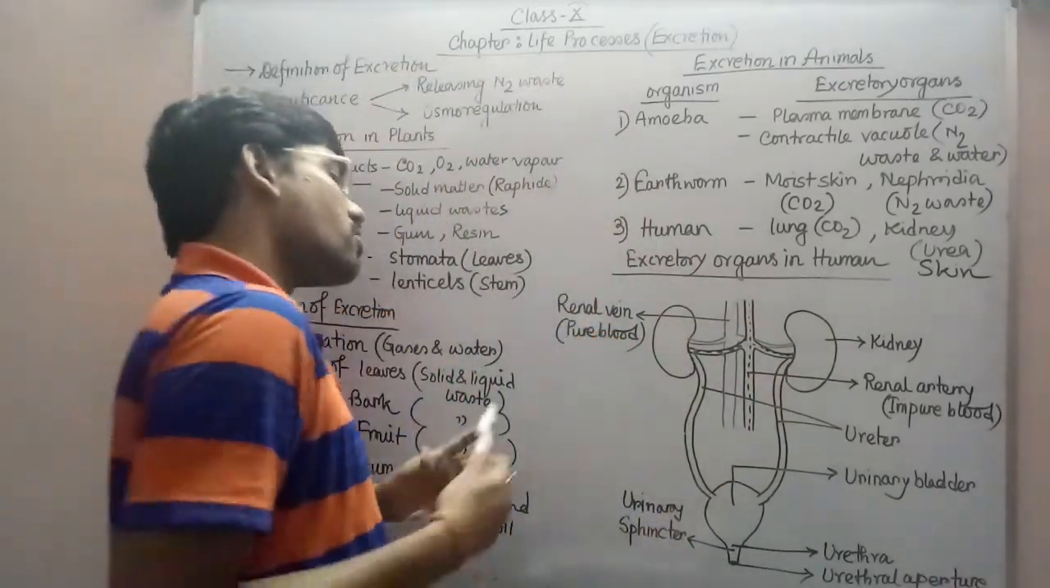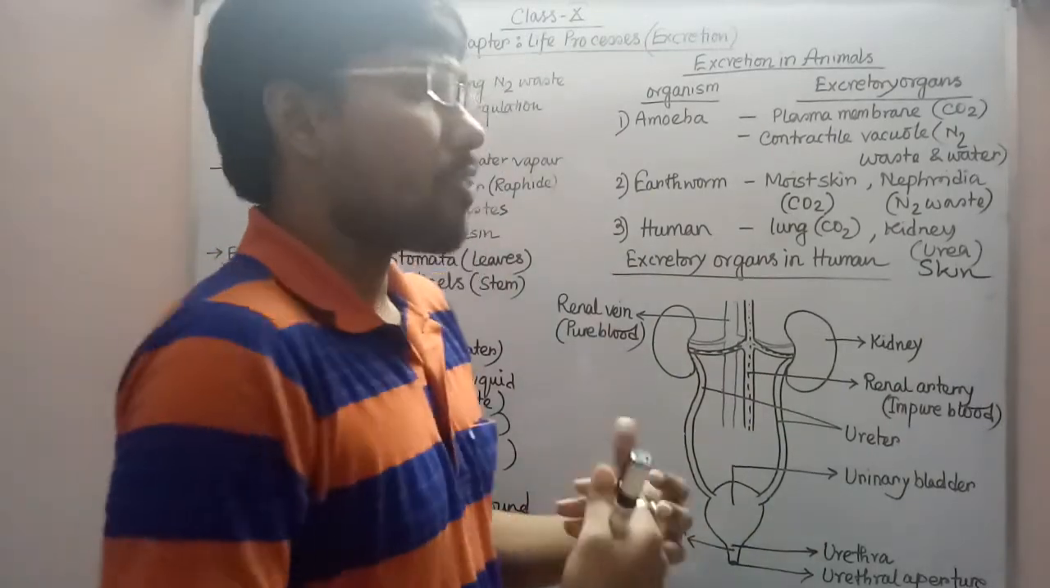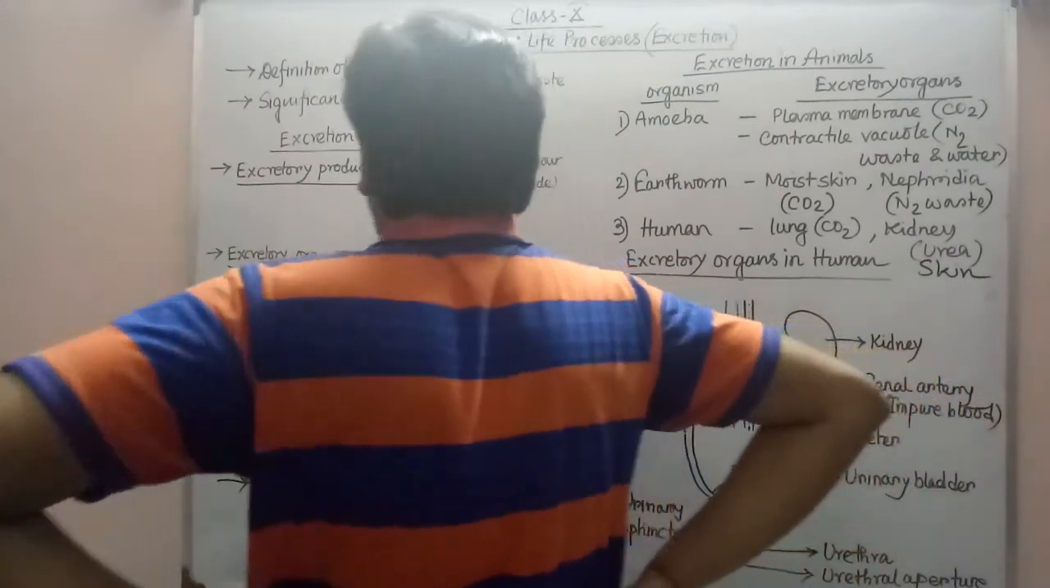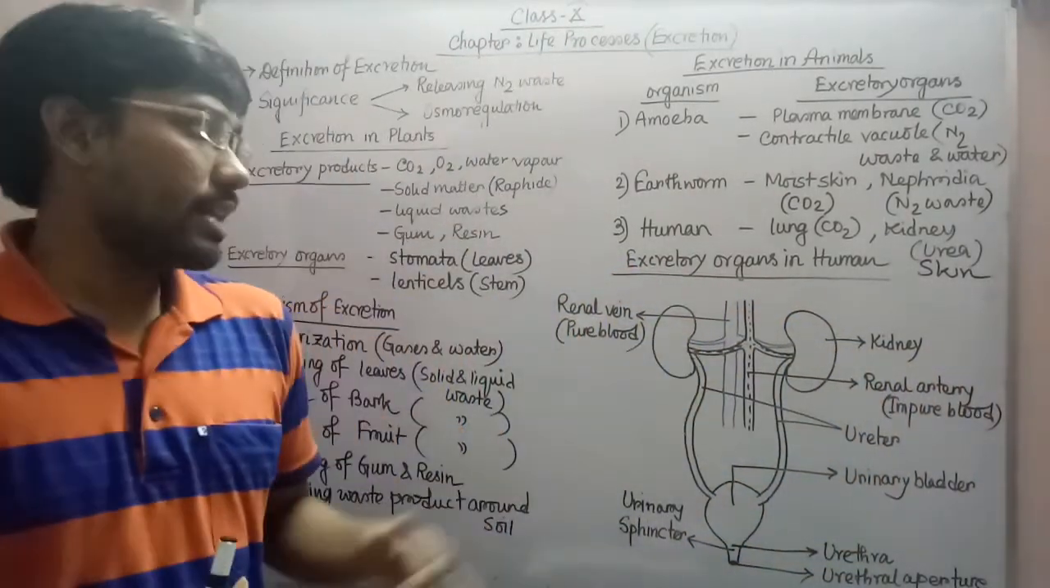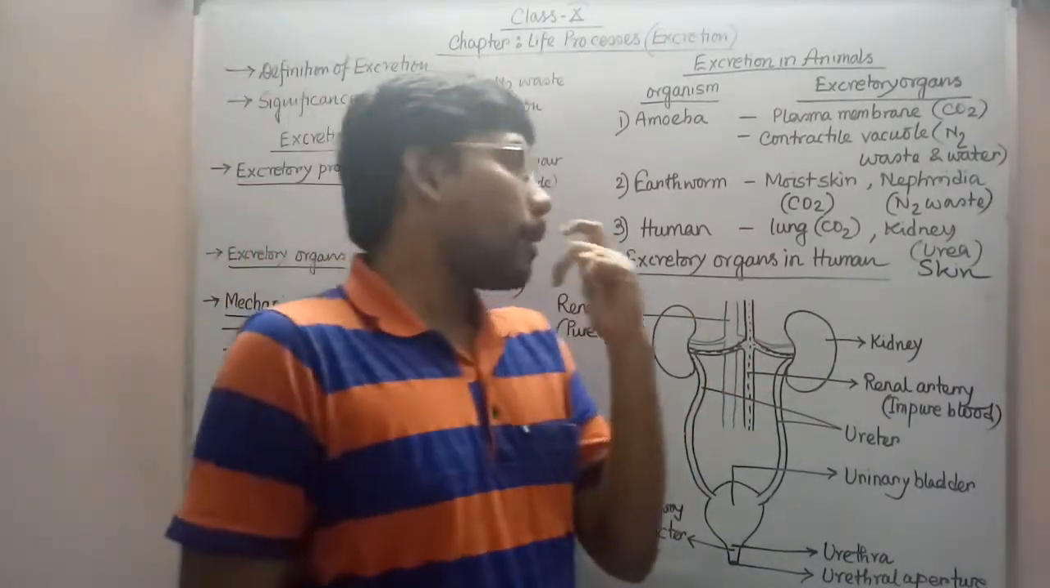You can see here that the two kidneys are present. They are commonly bean shaped structures, and they are present towards our dorsal side, that means towards the back side, on these two sides. And keep it in your mind, the right kidney, that is this one, is present a little bit lower than the left one. Why?